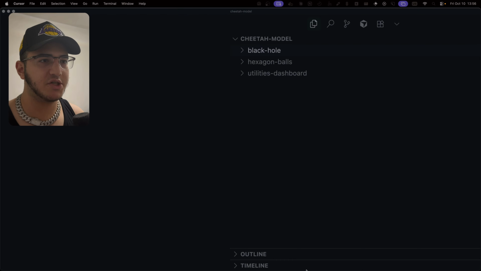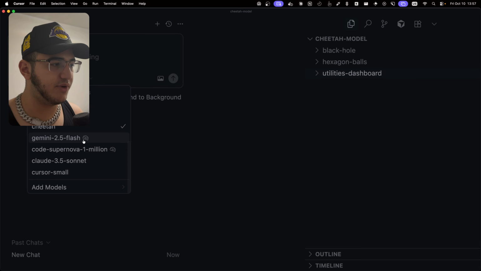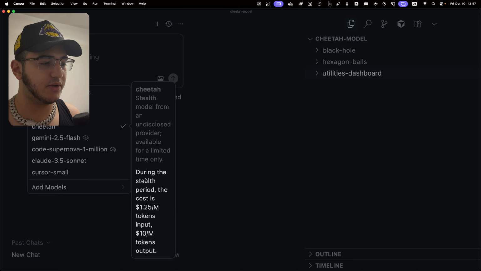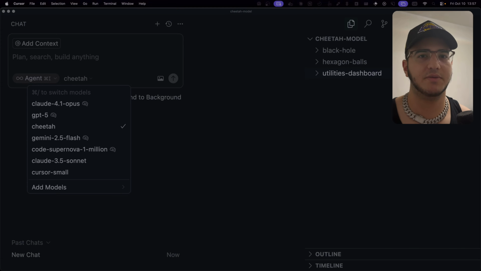Now, one thing that's really weird before we start with the benchmarks: this model isn't free. If you have a look here, it says stealth model from an undisclosed provider, available for a limited time only. During the stealth period, the cost is $1.25 per million input tokens and $10 per million output tokens. Believe it or not, this is really strange. This is the first time we've seen a stealth model that costs money, and this could potentially give us a hint as to which lab created this model.